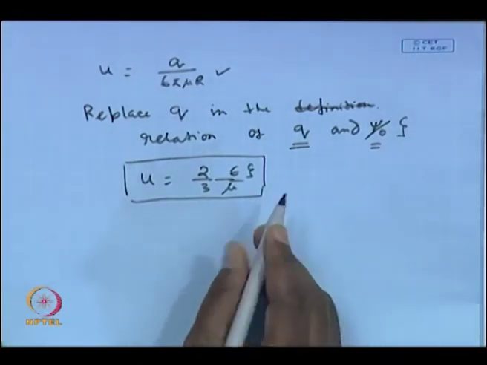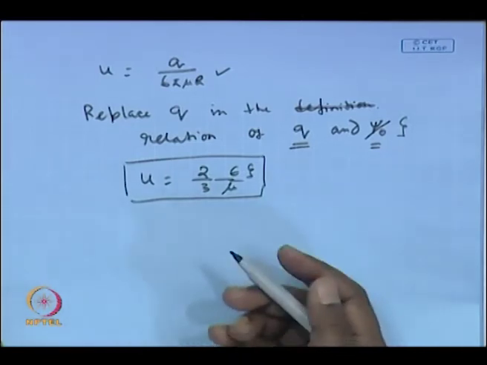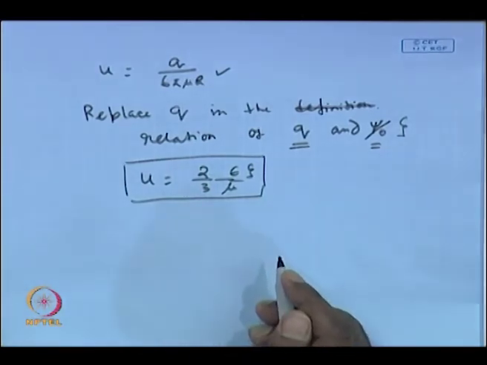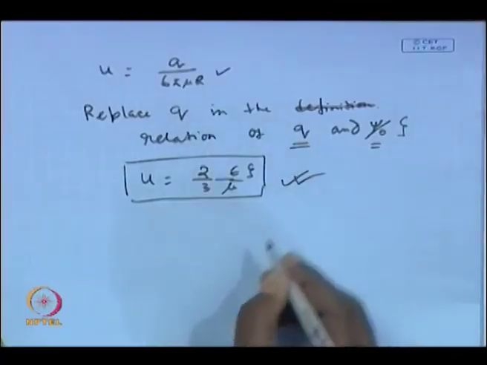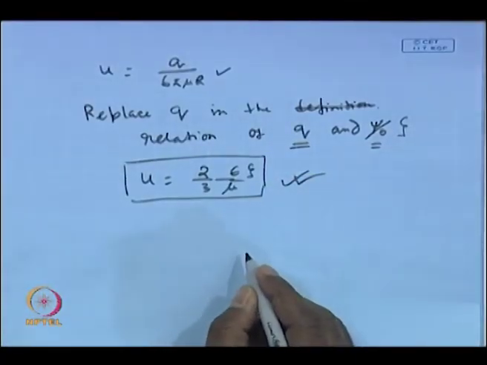Now, for kappa A much less than 1, 1 plus kappa A will be approximated by 1. So, this is the electrophoretic mobility that we are going to use whenever we come to the analysis of the filtration of the charged particles, if kappa A is much less than 1.